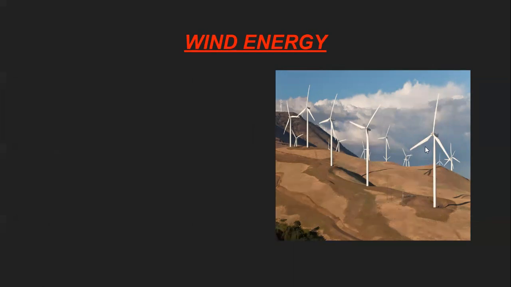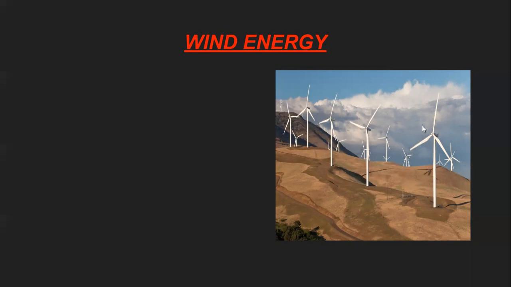These blades of the turbines convert wind energy into electric energy. Where too much wind is there, in those places the turbines are arranged so that the wind energy is converted into electric energy. So wind is having energy. That wind energy is made useful with the help of these turbines.